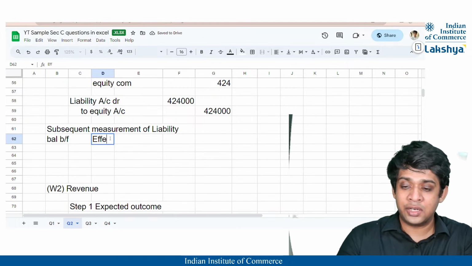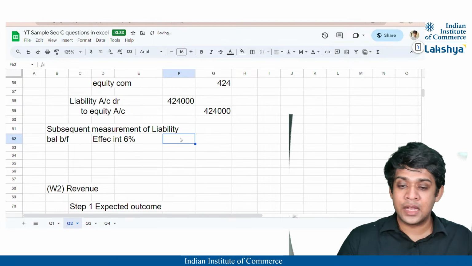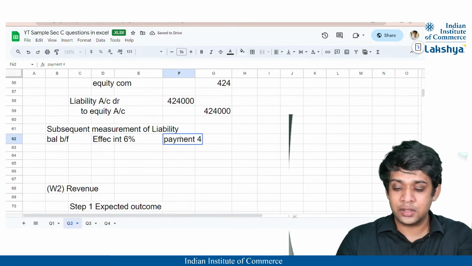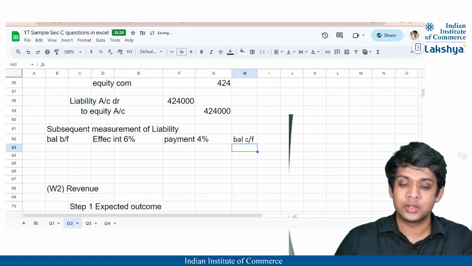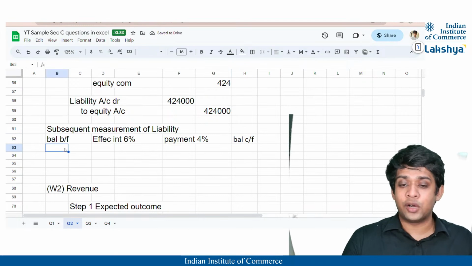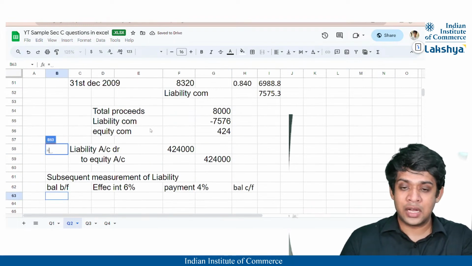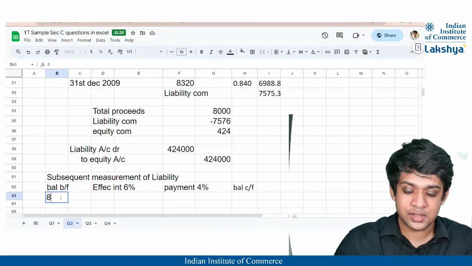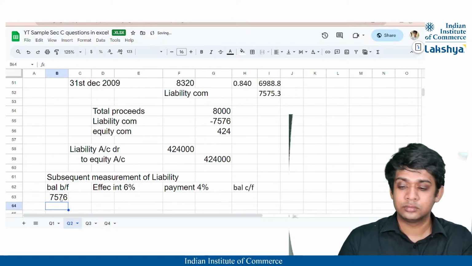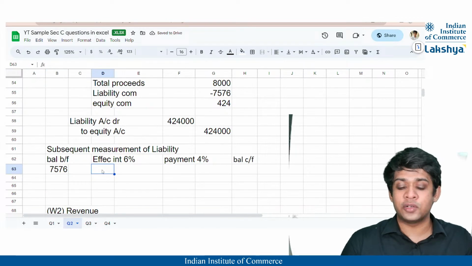Then we will have our effective interest rate, that is nothing but 6%. Then we will have our payment made, that is nothing but 4%, right? And lastly, we will have the balance carried forward. Correct? So the balance brought forward is nothing but the calculation that we've done, which is 7576, right? So I'll just write here 7576, right? This is the balance brought forward.